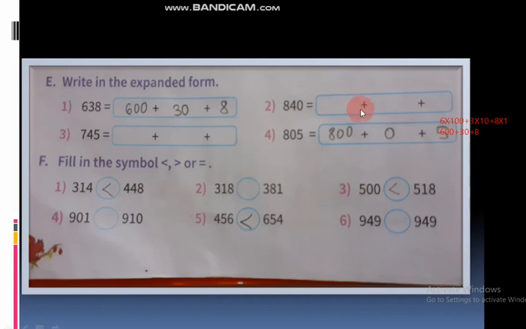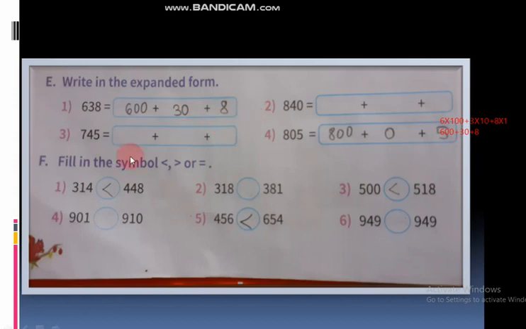Next, see this is also the same. 840, you can do it in the notebook. See, this also, 745: 700 plus 40 plus 5. This one, 805. We can write it as 800 plus 0. In the tens place there is no number, 0 is there, so directly we can write it as 0. In the ones place which number is there? 5 is there. Directly we can write it as 5. Okay, 800 plus 0 plus 5. All these you have studied in second standard.